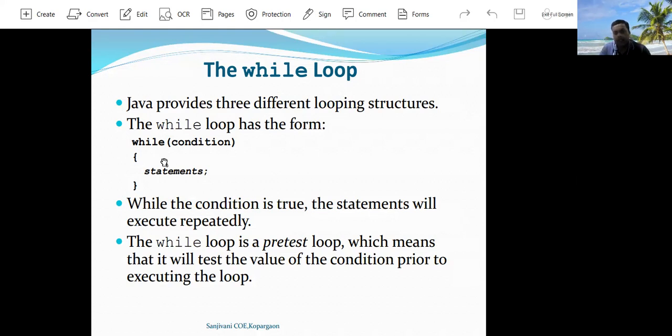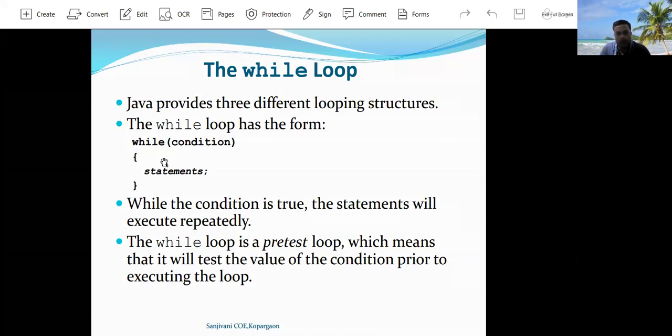Here we can see that the while loop is a pre-test loop, because in the while loop, first the condition or Boolean expression is checked. If the Boolean expression or conditional statement returns a true value, then the statements written inside the while loop get executed. If the Boolean expression or test condition of the while loop is false, then execution control is directly transferred out of the loop. That's why it is called a pre-condition statement.